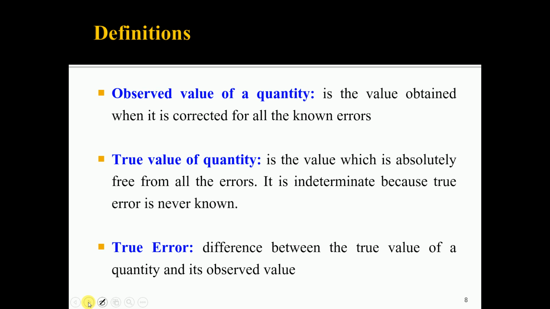Then the observed value of a quantity is the value obtained when it is corrected for all the known errors. Such a quantity is called the observed value of a quantity. So, I will take one simple example. In hydrographic surveying, you have measured the horizontal angle.